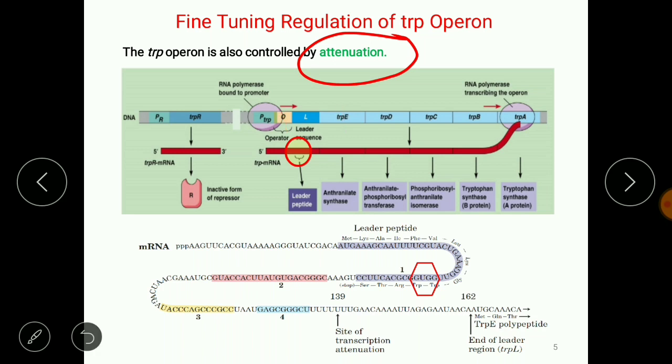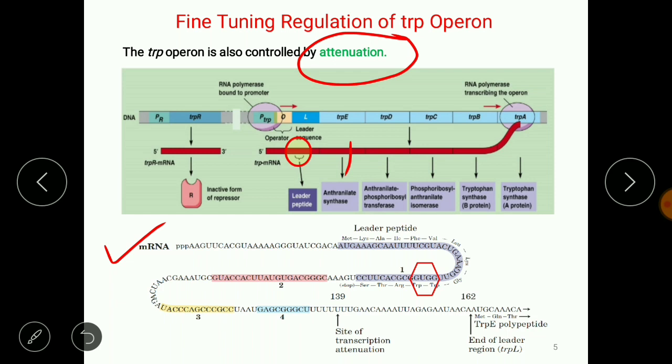And the leader sequence mRNA is synthesized before the synthesis of the trp E gene or structural gene. So this is the leader sequence mRNA, right? And this leader sequence mRNA can be divided into four different regions. See, this is region 1, this is region 2, this is 3, and this is 4, right? What are these regions actually? These regions are complementary to each other.